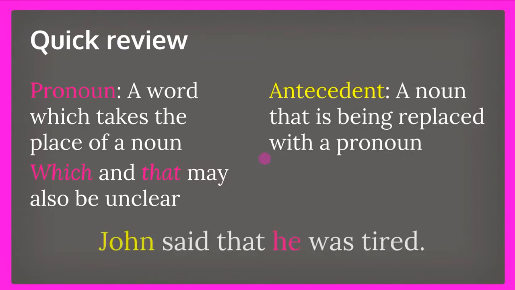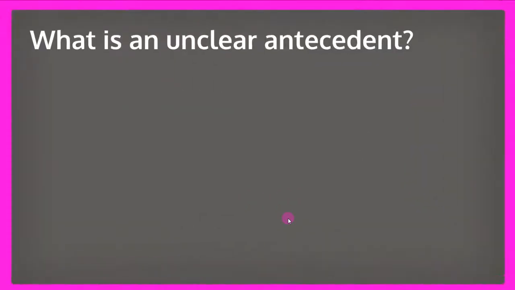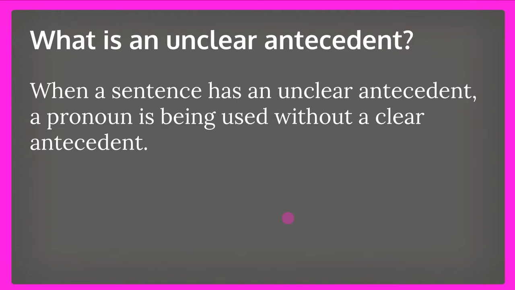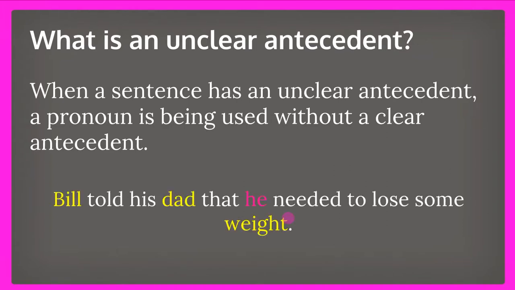So for instance, in this sentence, we have he is the pronoun. John said that he was tired, and John is the antecedent. In this sentence, we assume that he is John since there's no other male person. So sometimes we have unclear antecedents. This is when a pronoun is being used without a clear antecedent.